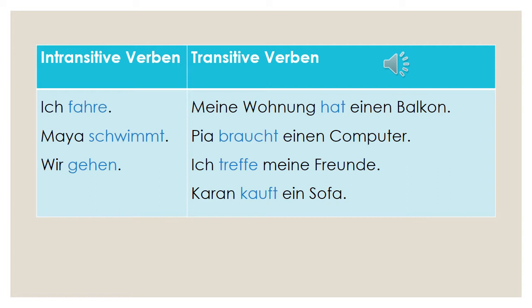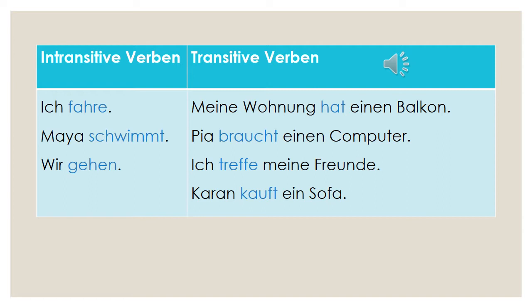First category is to the left hand side. Ich fahre. Maya schwimmt. Wir gehen. Correct? And the second category of sentences: Meine Wohnung hat einen Balkon. Pia braucht einen Computer. Ich treffe meine Freunde. Karan kauft ein Sofa. So what do you think is the difference in these two categories?